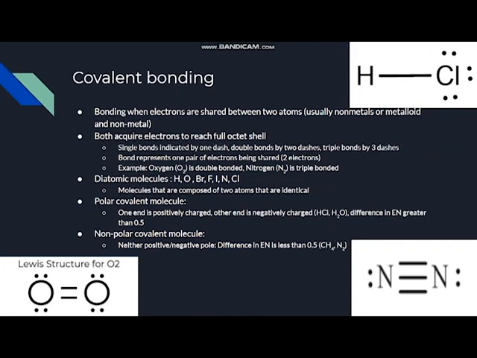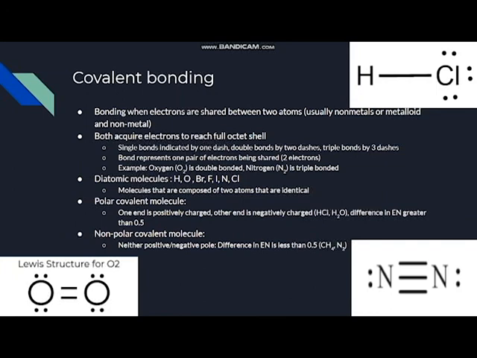Now, when we're looking at non-polar covalent molecules, this means that there's neither a positive nor a negative pull. The difference in electronegativity is going to be less than 0.5. This is usually between diatomic molecules, like the Hoberfinkels, but can also work between alkanes, like methane, CH4, where hydrogen has electronegativity of 2.1 and carbon has 2.5, the difference is going to be 0.4, so it is nonpolar covalent.